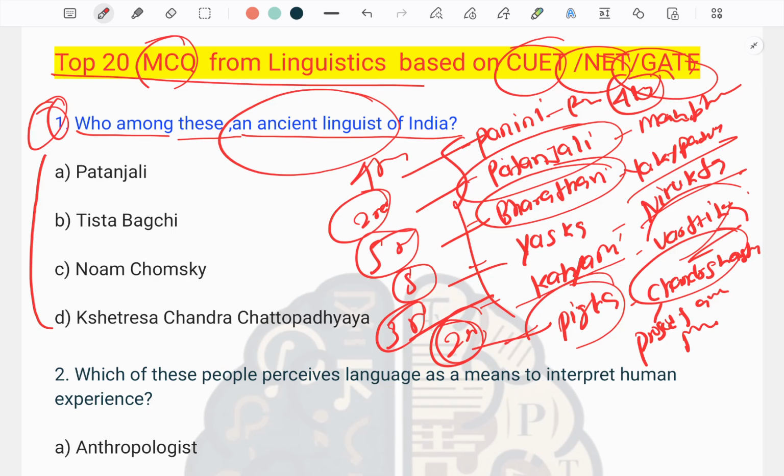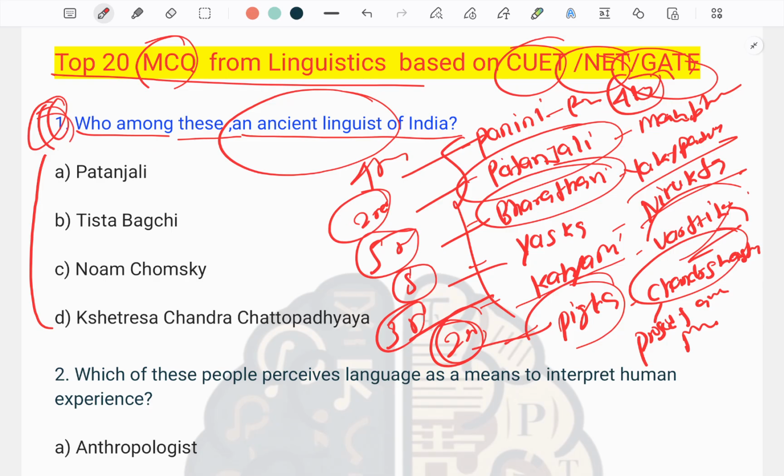Must remember, this question may be asked in further exams about the time period. So I've come to the point of the question: who among these is an ancient linguist of India?